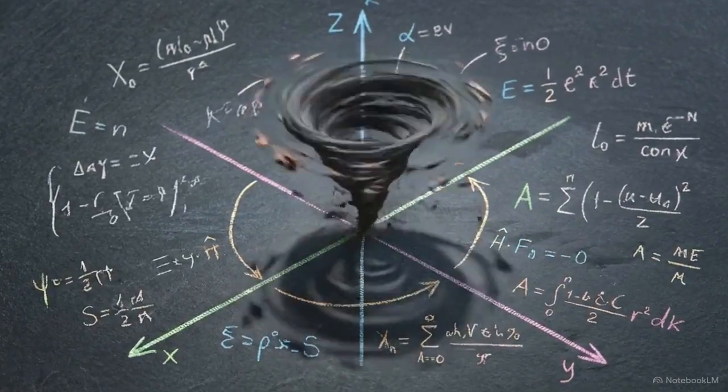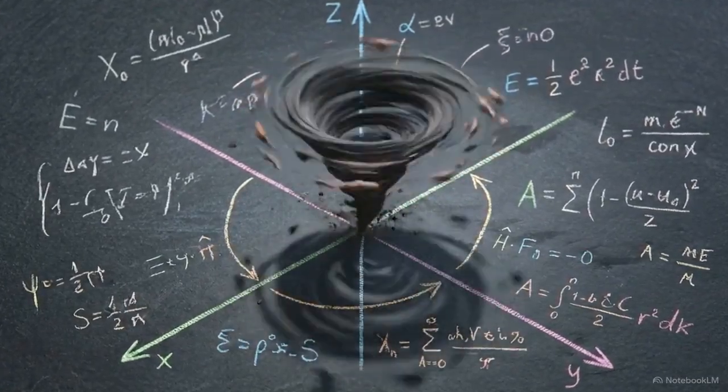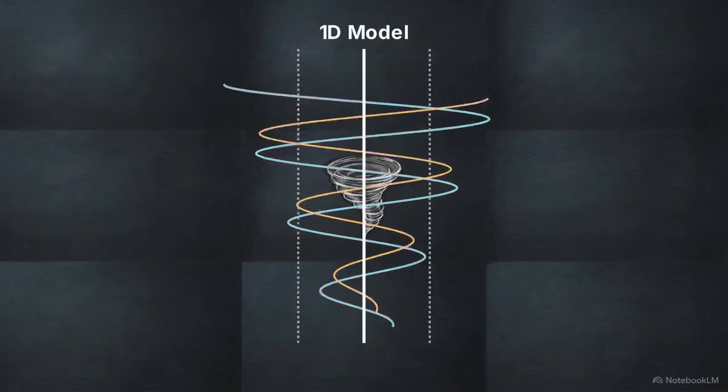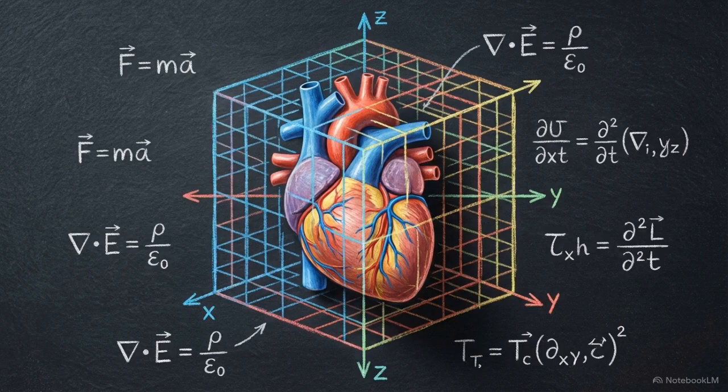In 3-dimensional flow, fluid properties shift across all spatial axes at once. You cannot compress the erratic rotation of a tornado into a straight line, and you cannot view the churning of blood through the chambers of a human heart as a simple flat slice. These irregular geometries demand full 3D analysis.